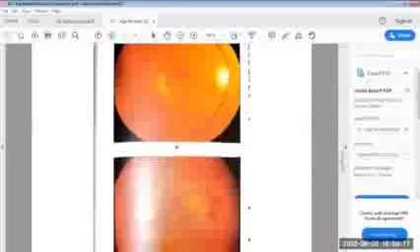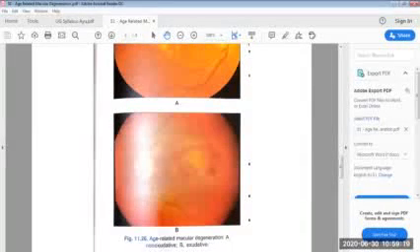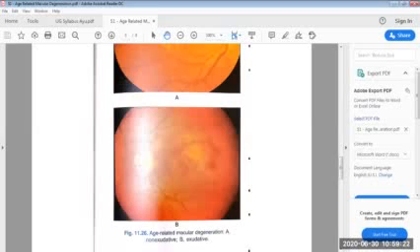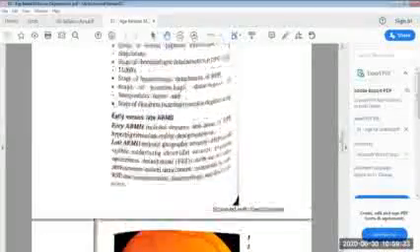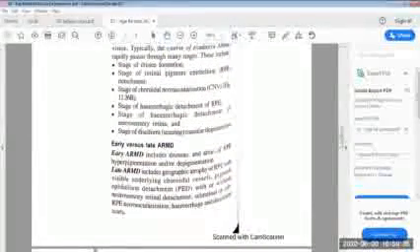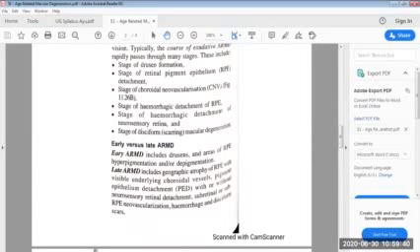So here is an image of the exudative type of age-related macular degeneration, the B image, and it has shown the stage of choroidal neovascularization. Then there is early versus late ARMD. What is early ARMD? What is late ARMD? The early ARMD includes the drusen, the areas of RPE hyperpigmentation, and/or depigmentation.